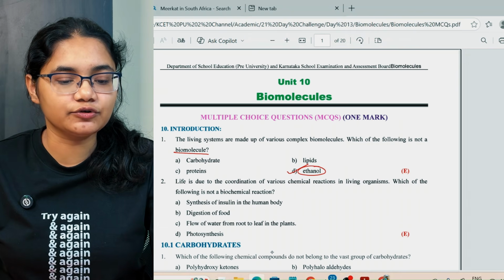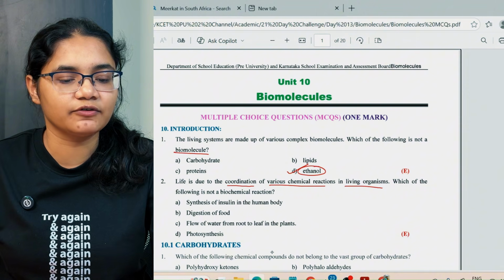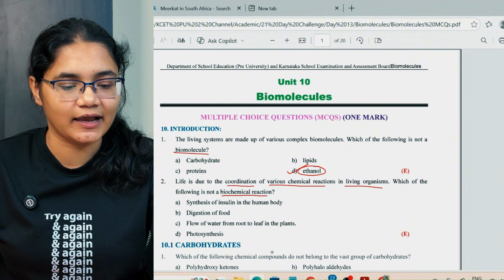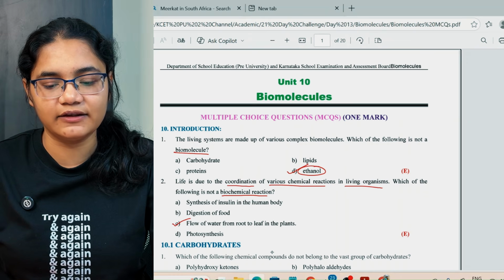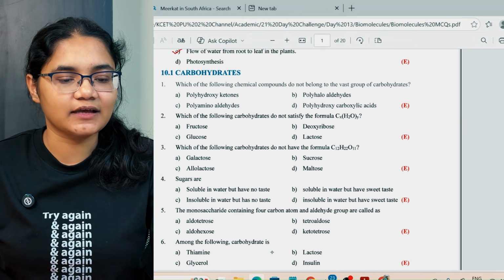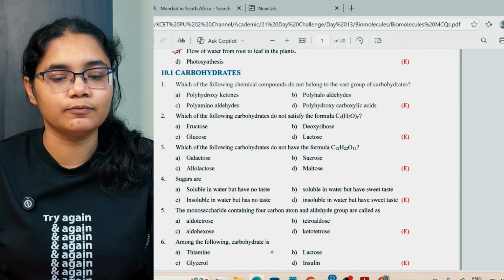Next, life is due to the coordination of various chemical reactions in living organisms. Which of the following is not a biochemical reaction? So the first one is here, flow of water from root to leaf in plants. Next is carbohydrates. Which of the following chemical compounds do not belong to the vast group of carbohydrates?